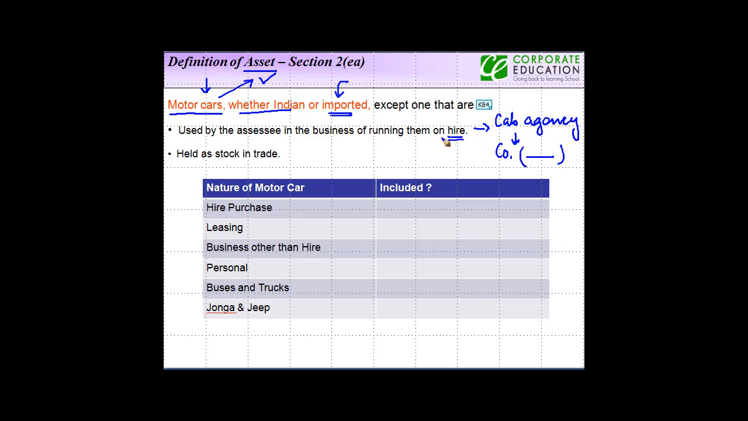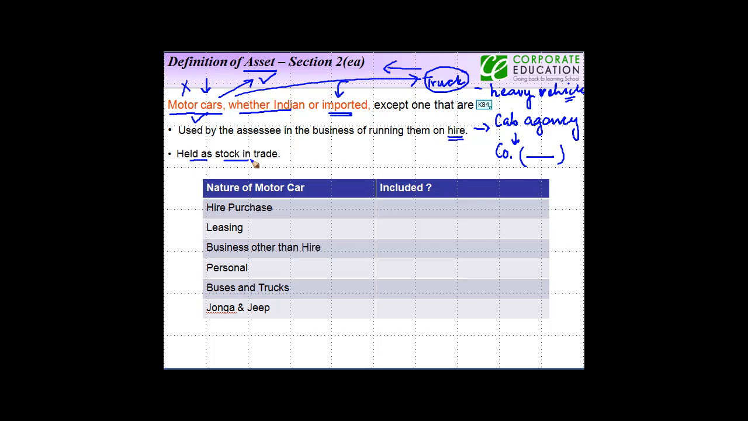Now, one thing that you need to note here is that we are making a reference to a motor car. So if there is a truck agency, a truck is what? It's a heavy vehicle, and it's not a motor car, so trucks and all are not included within the definition of asset under this clause.